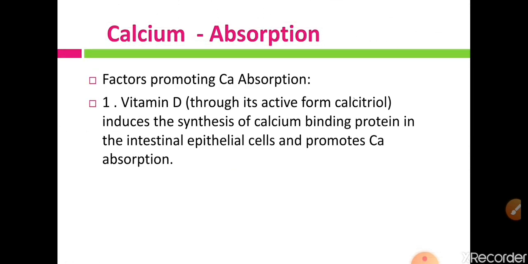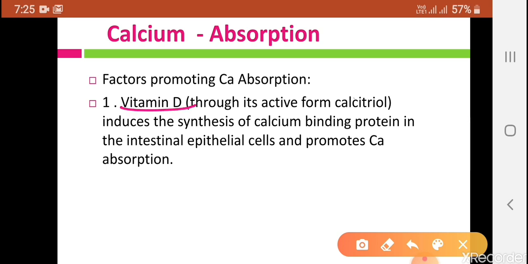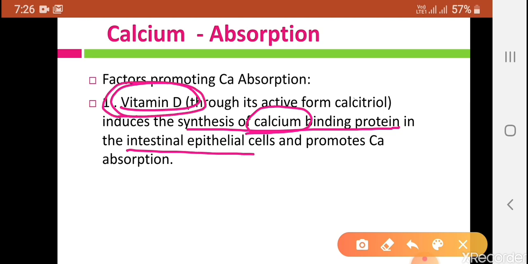Factors promoting calcium absorption, first factor is vitamin D. Vitamin D induces the synthesis of calcium binding proteins in the intestinal epithelial cells. So vitamin D is necessary for synthesis of proteins which bind with calcium, and through these proteins calcium gets absorbed in the duodenum.